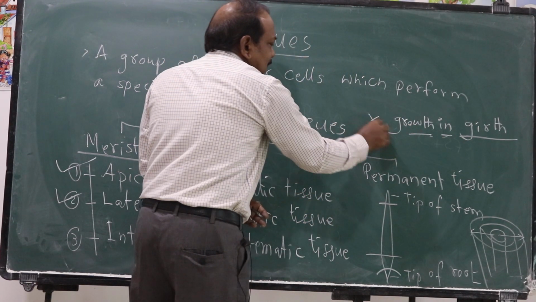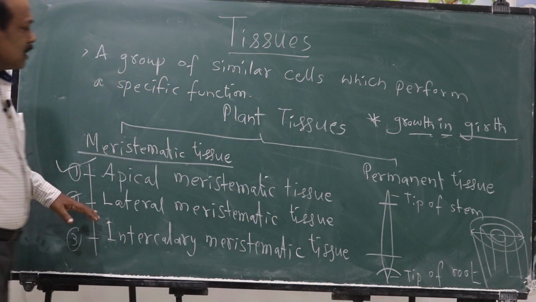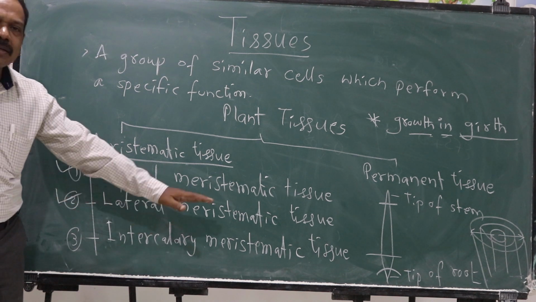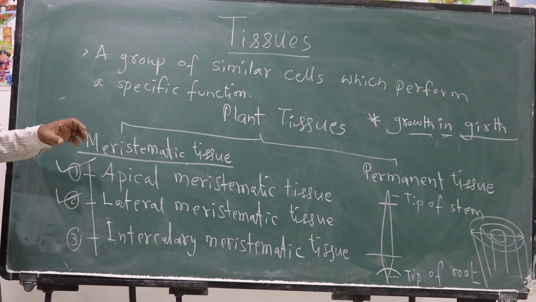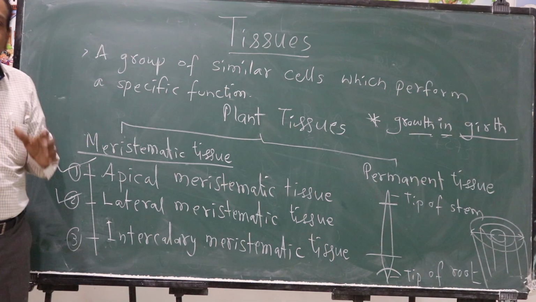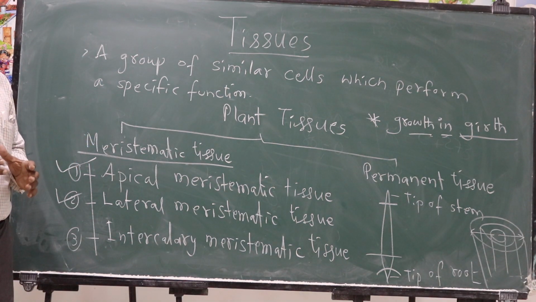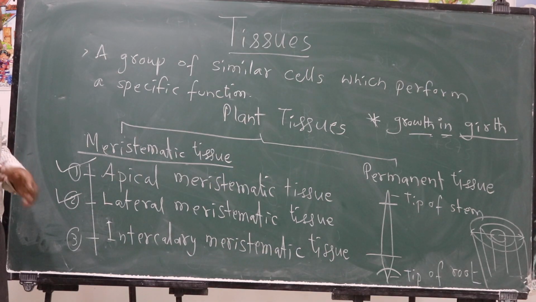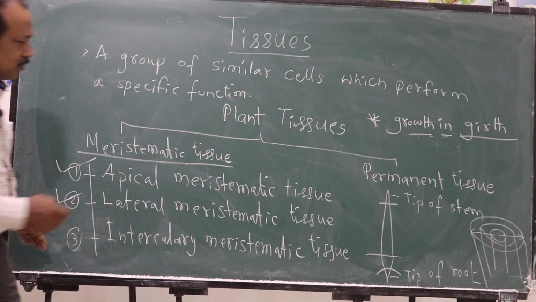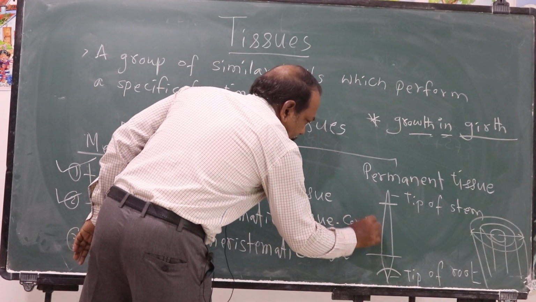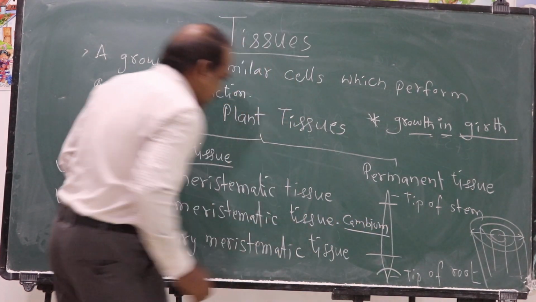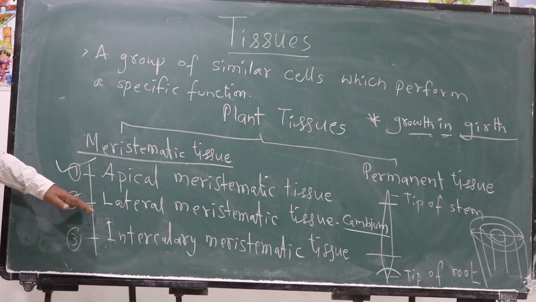Growth in girth is because of which tissue? Lateral meristematic tissue. This lateral meristematic tissue helps in the growth in girth of the plant or increases the circumference of the plant stem or branches, and it is also called as cambium. Lateral meristematic tissue is also called as cambium.